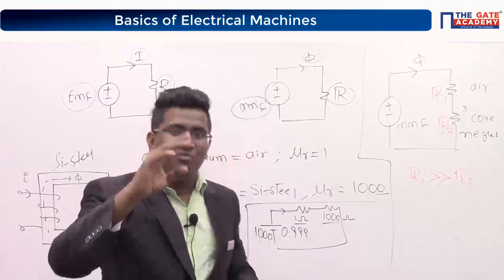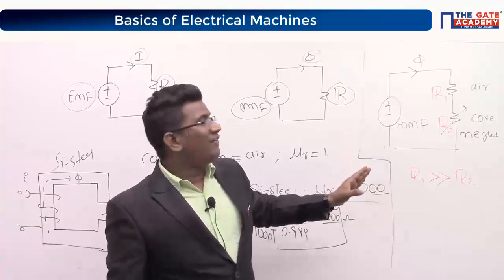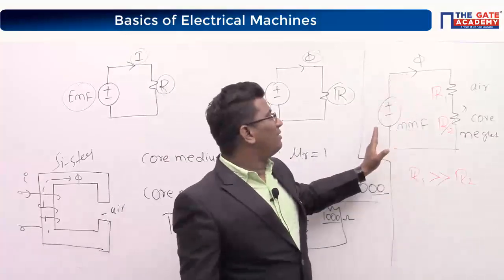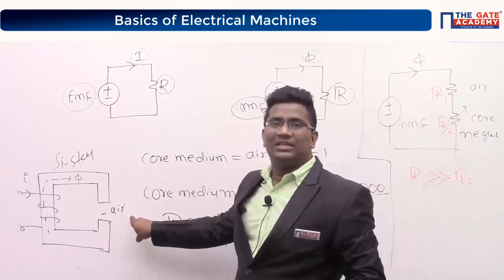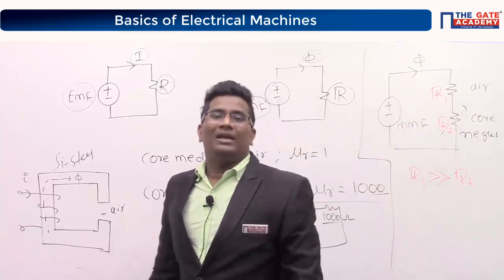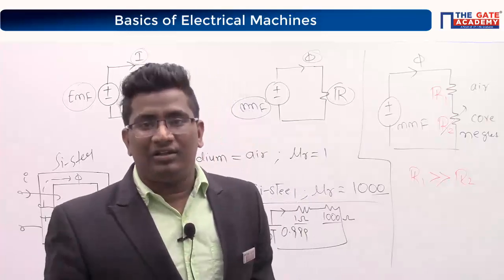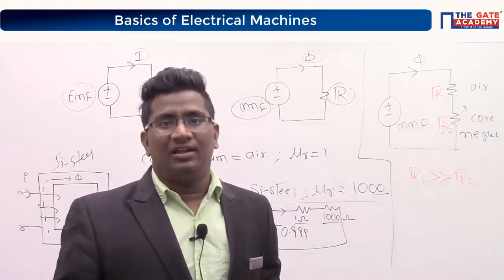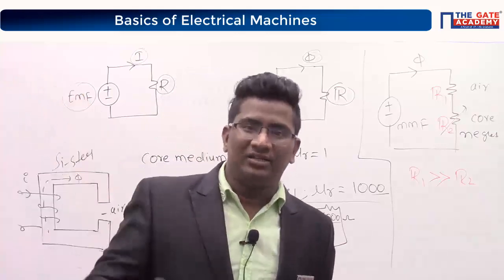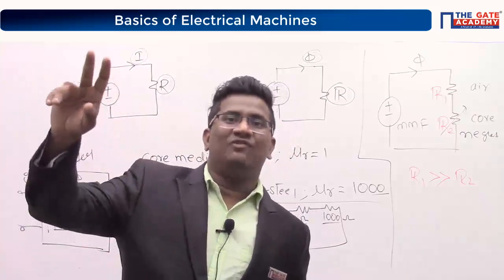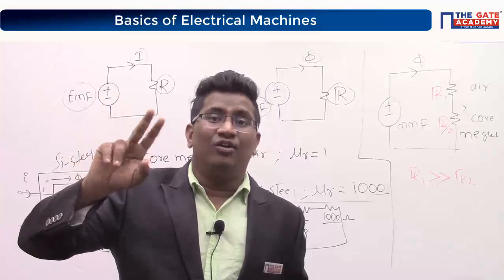In the same manner, I have an MMF, I have a flux. I have an air core medium like this. Majority of the MMF is available at the air only. It means, is there any flux moving towards the load side?